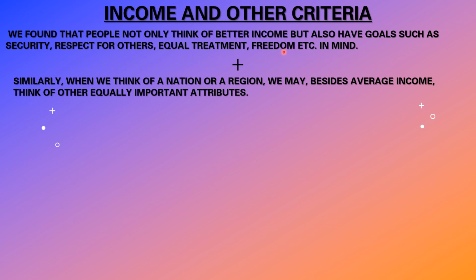Everyone will not be thinking only about income; they even want security for their life, and they want respect also, and equal treatment, and freedom also. Where we want we can go, when we want we can come. If we don't have freedom, it will not be possible to live.